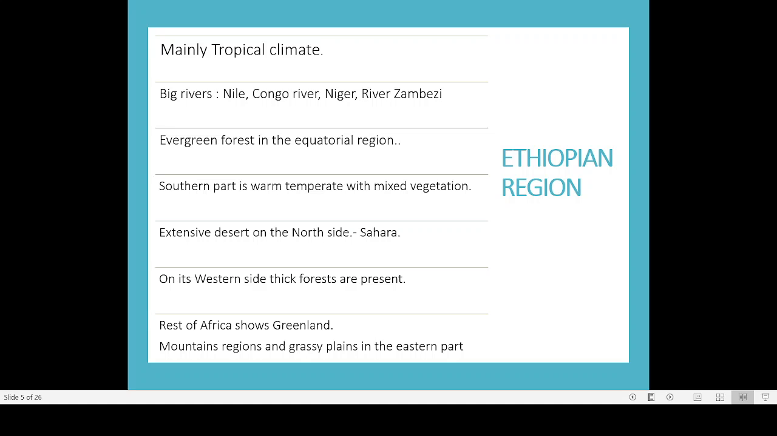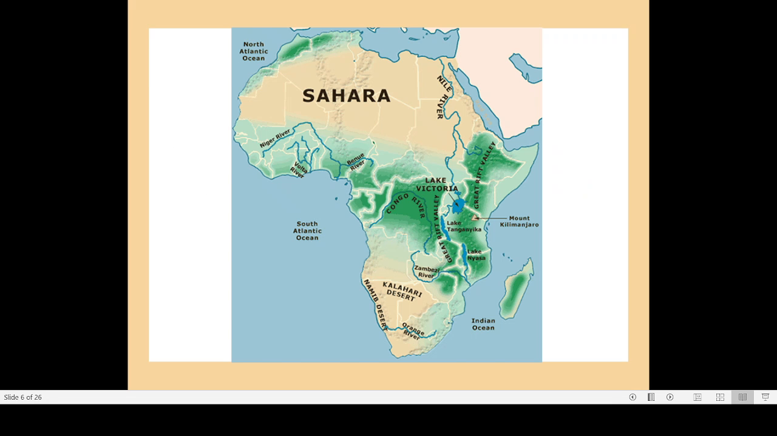Then mountain regions and grassy plains are located in the eastern part. What is the eastern part? You have heard about an important peak in Africa. There was a Tamil film also. It is the highest peak in Africa, Kilimanjaro. Here you can see that Mount Kilimanjaro is the highest peak in Africa. It is located in this region, nearly in Tanzania.